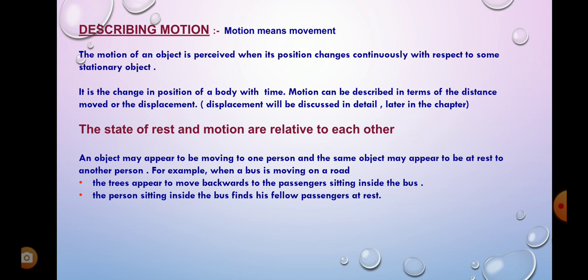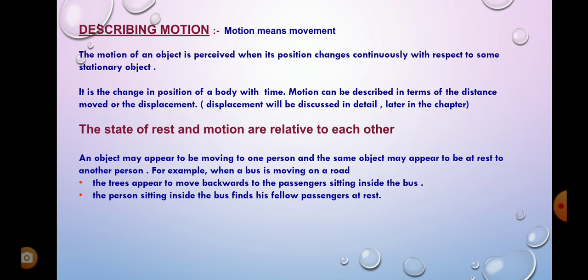Now, an object may appear to be moving for one person and stationary for some other person. For example, if you consider a passenger in a bus, the roadside trees appear to be moving backward. I think you all may have observed this situation when you are sitting in a bus.